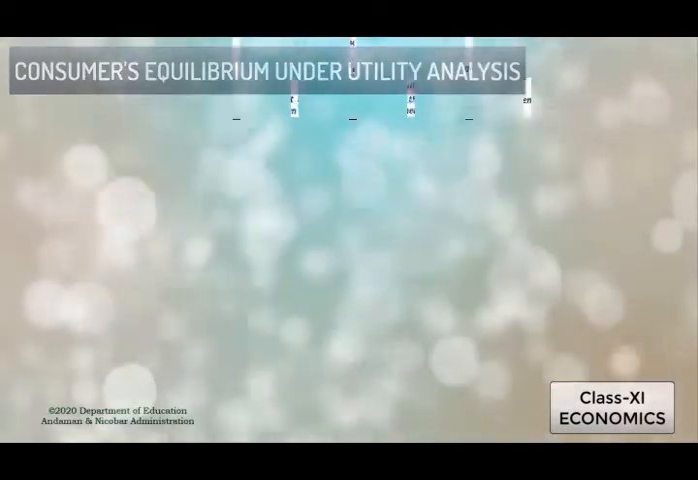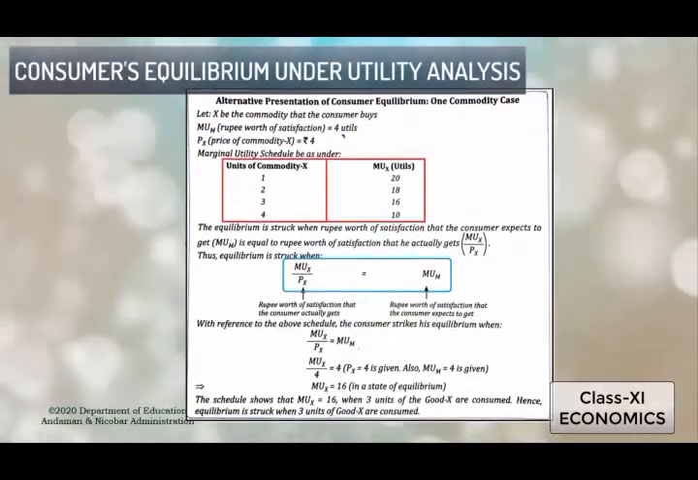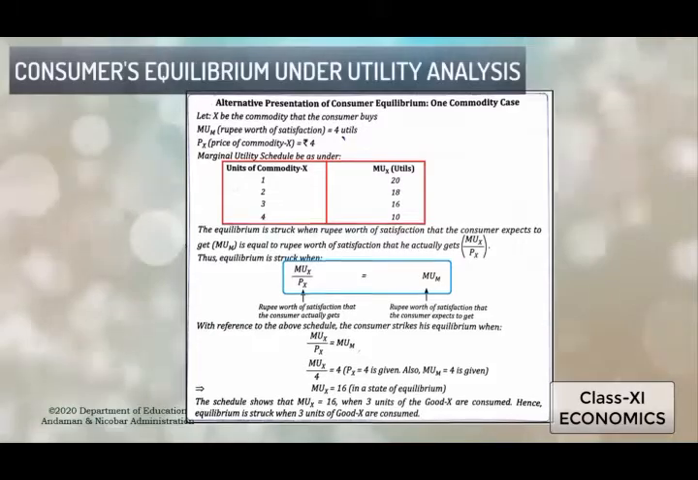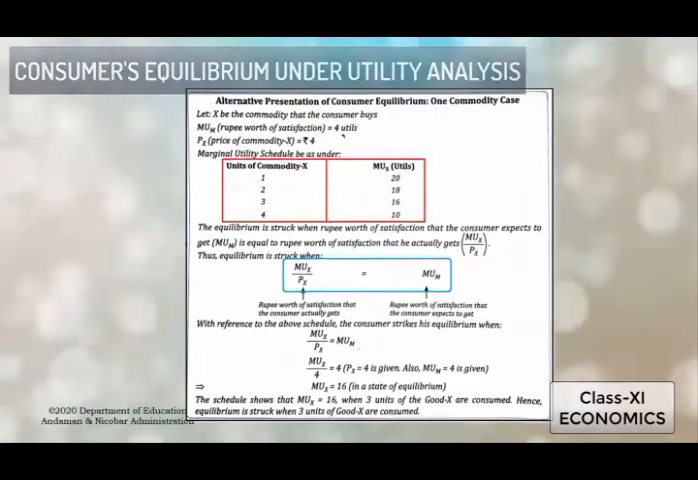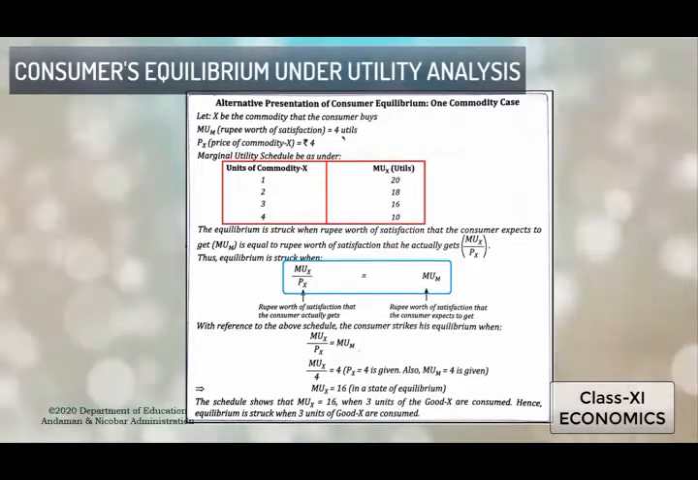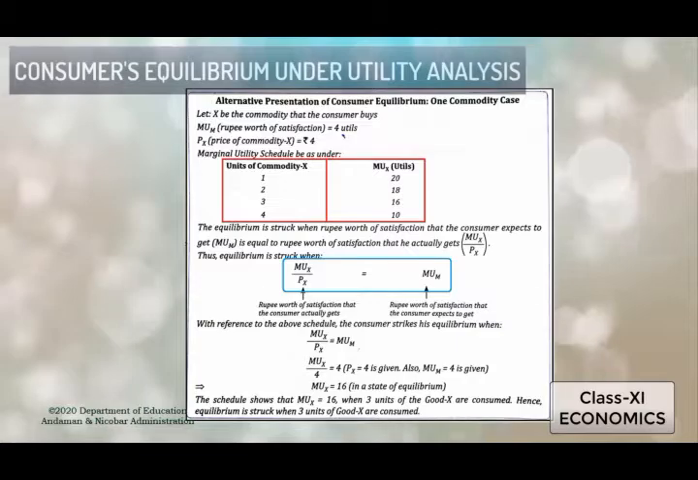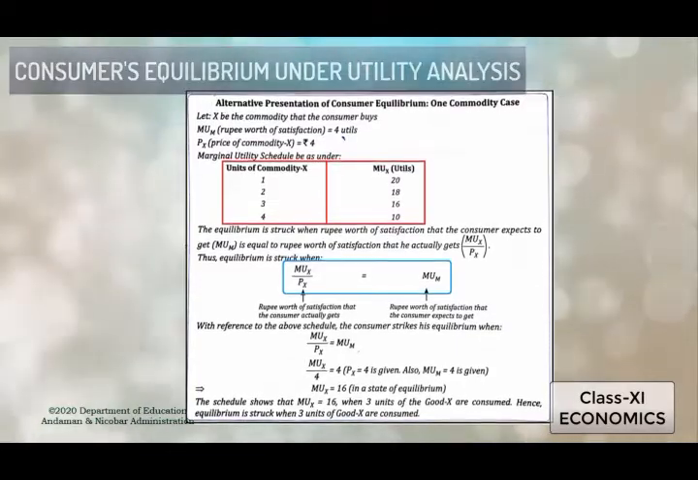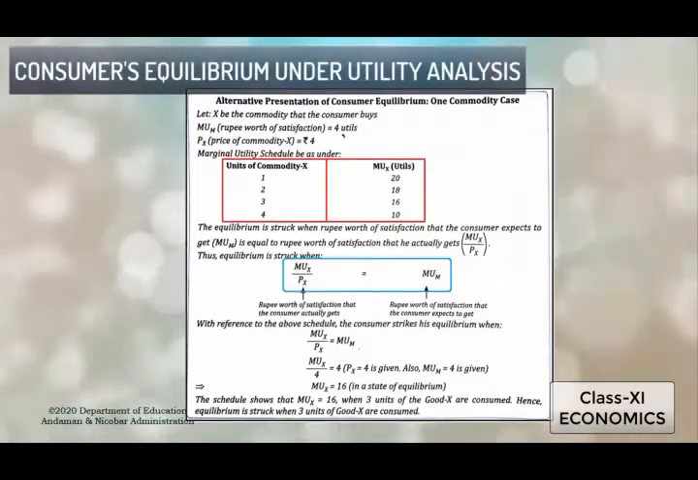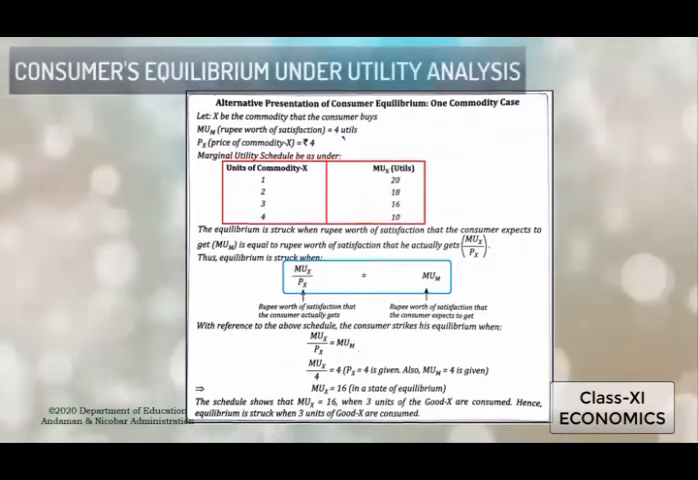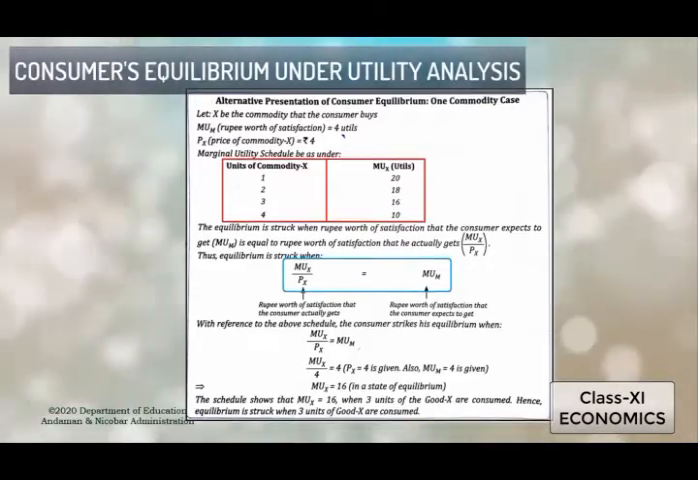Students, look at this table now. Again, we can understand the concept of consumer's equilibrium in one commodity case. We have an alternative presentation to understand the concept of consumer's equilibrium in one commodity case. So what we can see here, we can take X to be the commodity that the consumer buys, and MU of M, that is the rupee worth of satisfaction, is equal to 4 utils. That we have seen in the table also. And again the price of X, that is PX, is equal to rupees 4. So based on that, a schedule is given.